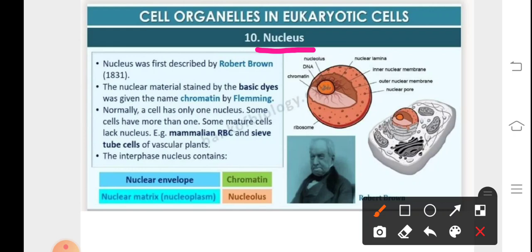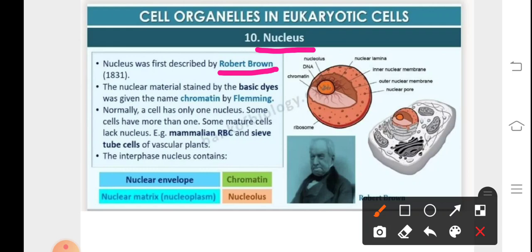Nucleus was first described by Robert Brown in the year 1831. The nuclear material is stained by basic dyes. Therefore, the name chromatin was given by Fleming because they get stained with basic dyes like acetocarmine.